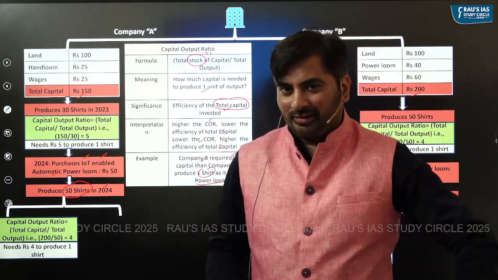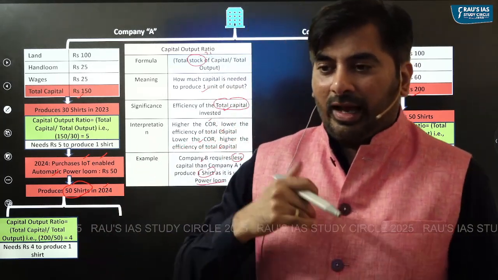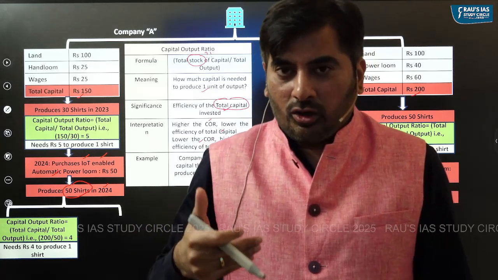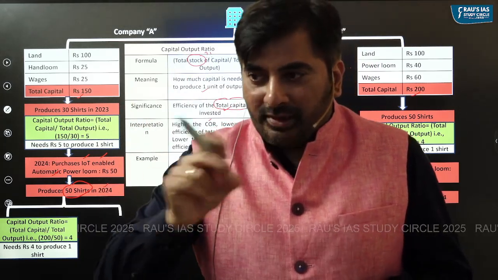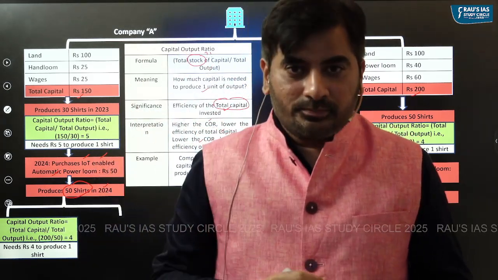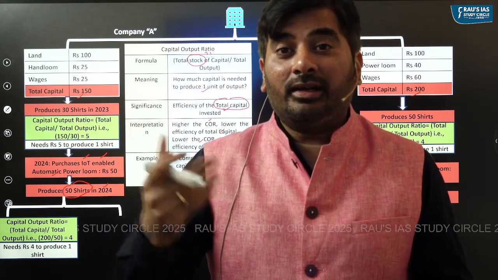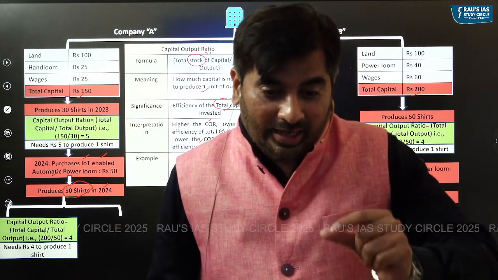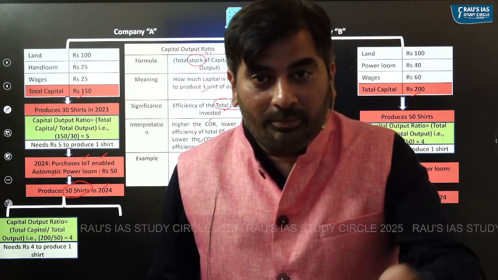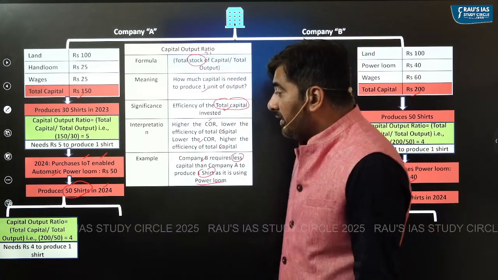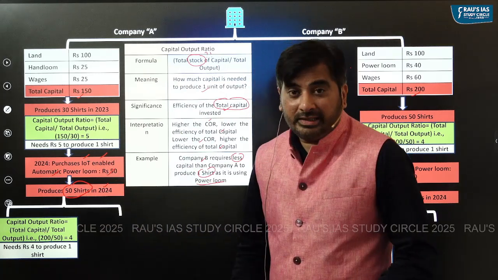But what is ICOR then? See, ICOR is a flow concept. It is not a stock concept. As a flow concept, incremental capital output ratio is calculated as incremental capital divided by incremental output. Getting confused? Look at the numerator, incremental capital. Incremental capital means in that particular year, how much is the new capital that you have invested? How much new capital has company A invested? Company A has invested a new capital of rupees 50, right?